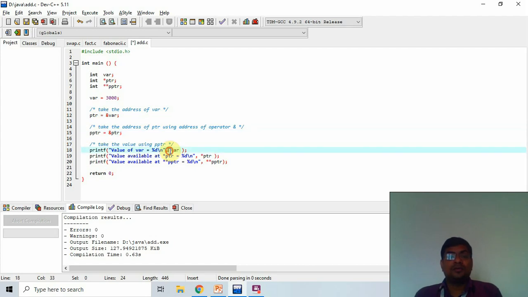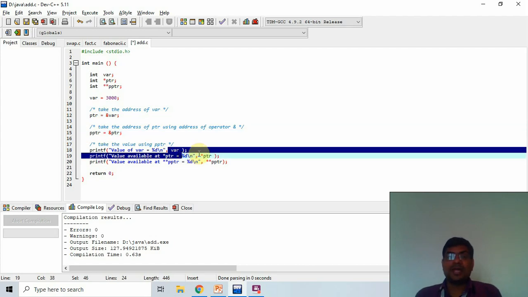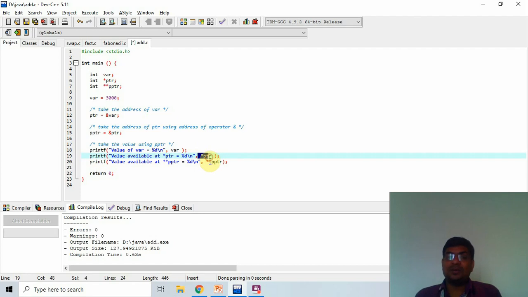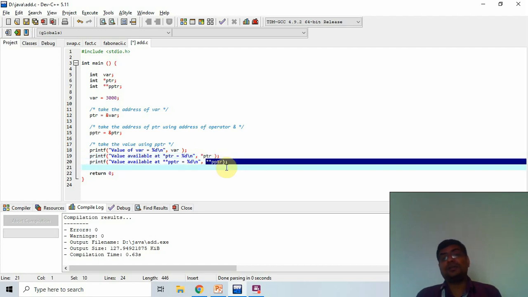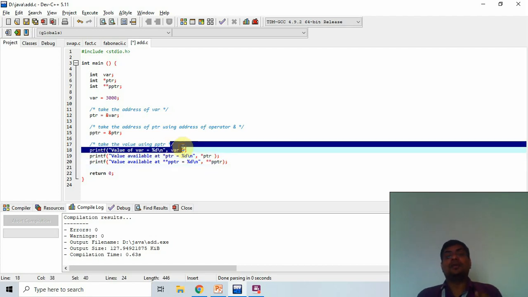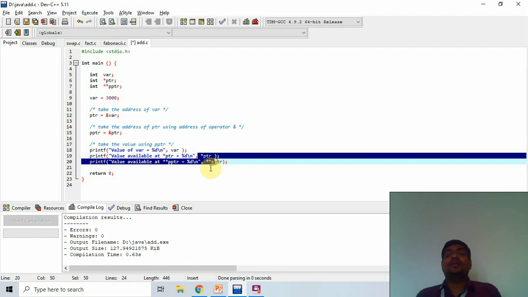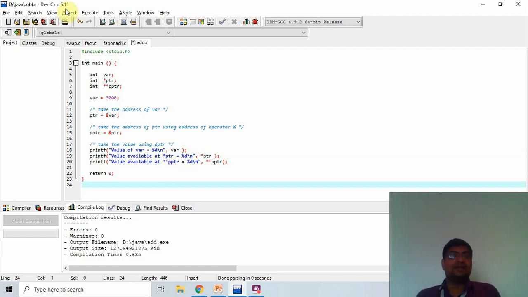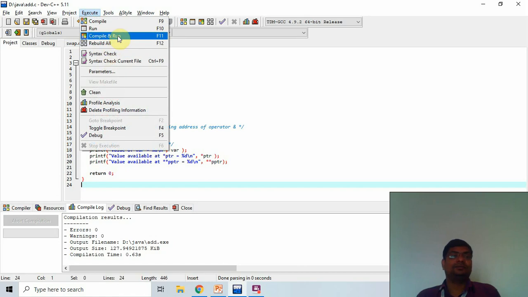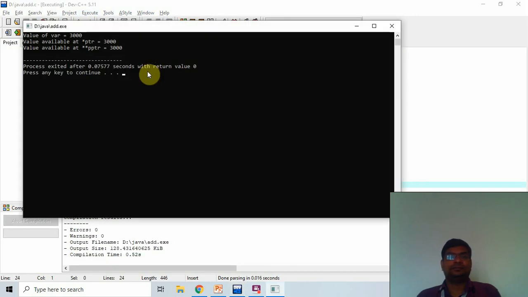Now the variable prints the value, asterisk pointer prints the value. After that the pointer to pointer also prints the value of the variable, not the pointer value or pointer address. So I check it. All three have the same value. The variable has 3000, asterisk ptr has 3000, and pointer to pointer also has 3000.